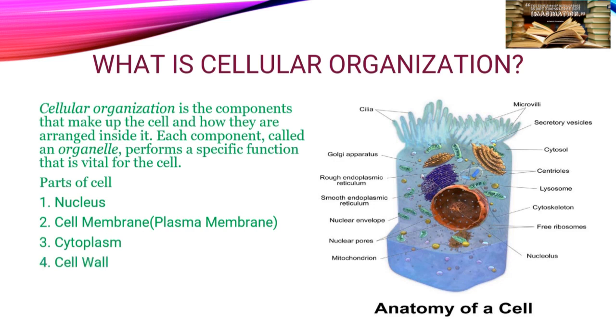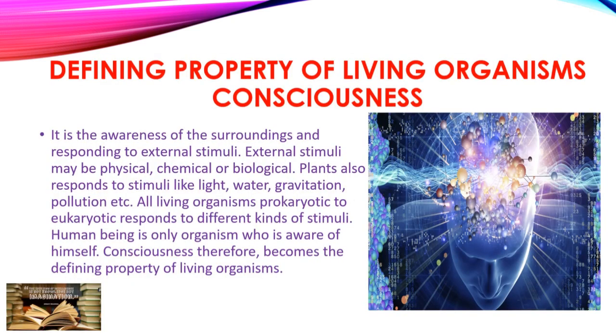Then the cell wall. This is only present in the plant cell. It is not present in the animal cell. As plants cannot move from one place to another, they need some protection from outside damage. So the cell wall plays an important role in the plant cell. Next we have mitochondria. It is the food factory of the cell. It produces the important food which is needed for the cell to survive. So let's move to the next slide.